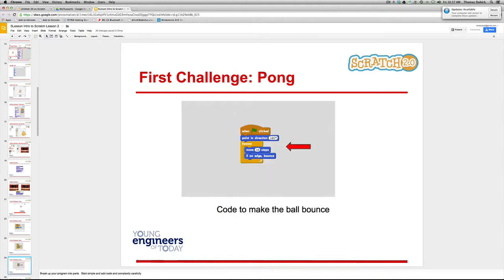All right, now let's start back over on our program. On our ball that's bouncing up and down, this is the code to make the ball bounce. And I'll show you all this again in a moment. So this points the ball in the down direction, moves 10 steps. If it hits on the edge, it bounces back. Go ahead, if you haven't done this already, go ahead and do it right now. It's good practice.